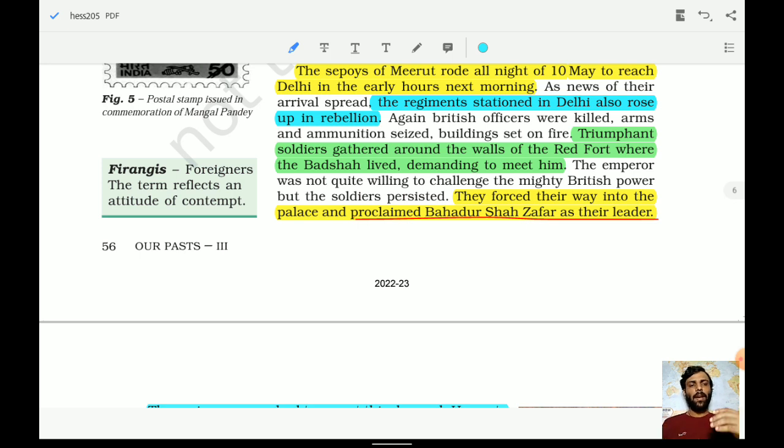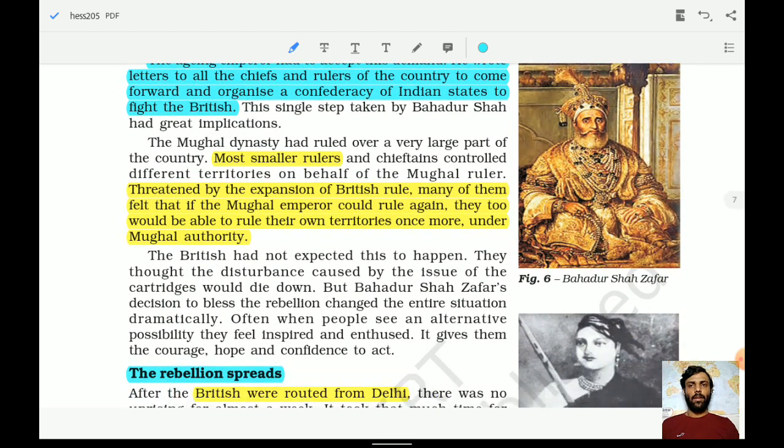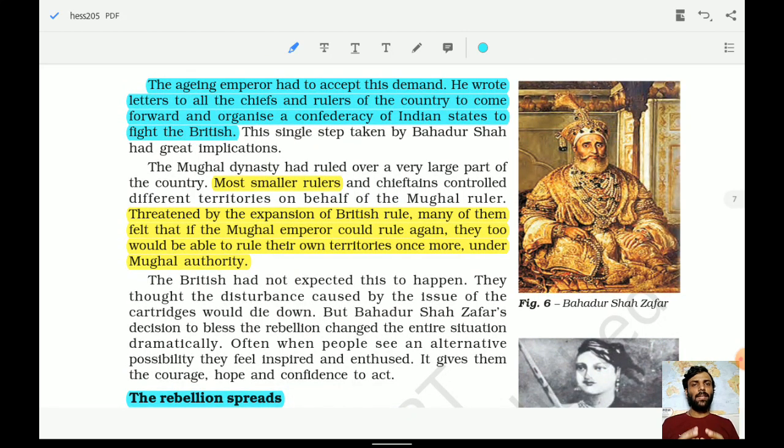All these people from the Meerut and the Delhi regiments, all these people who were working there as well, got together and started demanding to meet the Mughal emperor. They forced their way into the palace and proclaimed Bahadur Shah Zafar as their leader. So Bahadur Shah Zafar was proclaimed as their leader, and the aging emperor had to accept this demand.